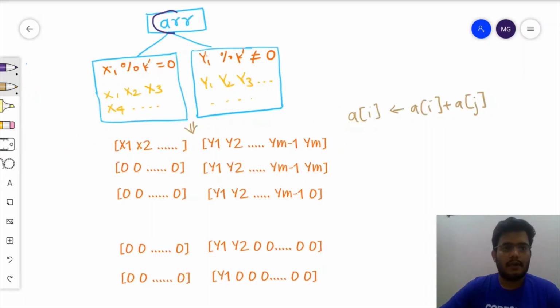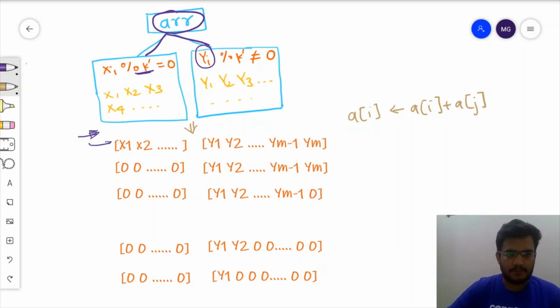So for any given array, we will be dividing its elements into the form of xi or yi. If any particular element is divisible by k dash, then we will classify it as xi. And if it is not divisible by k dash, then it will come in the yi category. So we can write all the elements in this form. Either it is divisible by k dash or it is not divisible by k dash. Thus it reduces our question into this form.